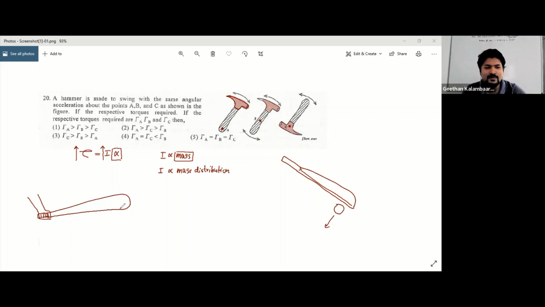Say you are going to hit someone on the head, right? Don't do this now, but when you want to do that, what is going to happen?